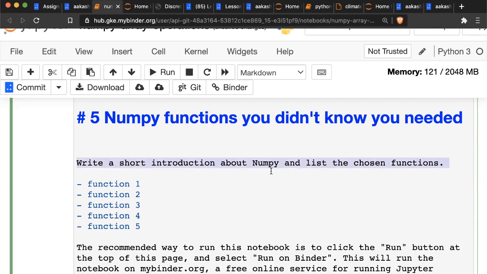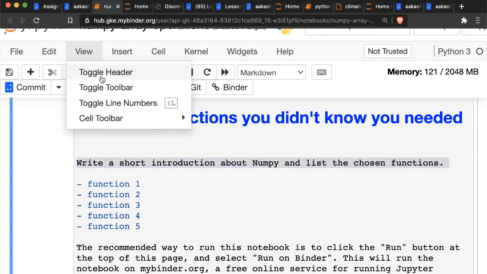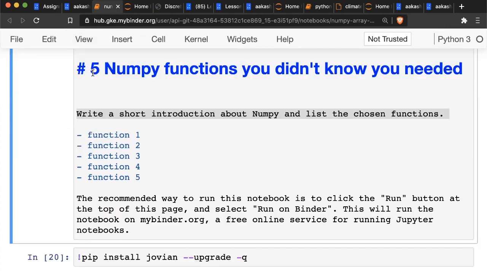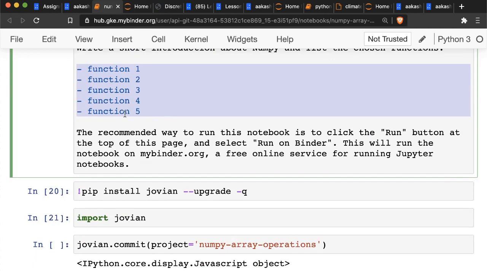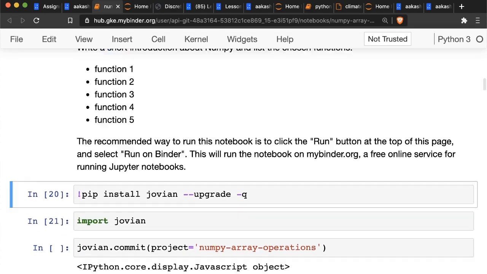So think of it like a report or a blog post that you're writing. Writing good documentation is an essential part of data science. It's a lot more important than you might think. So just write a short introduction to NumPy. What is NumPy used for? Use your own words. What do you take away from it? And then list the functions that you will be talking about, the 5 functions that you have picked.